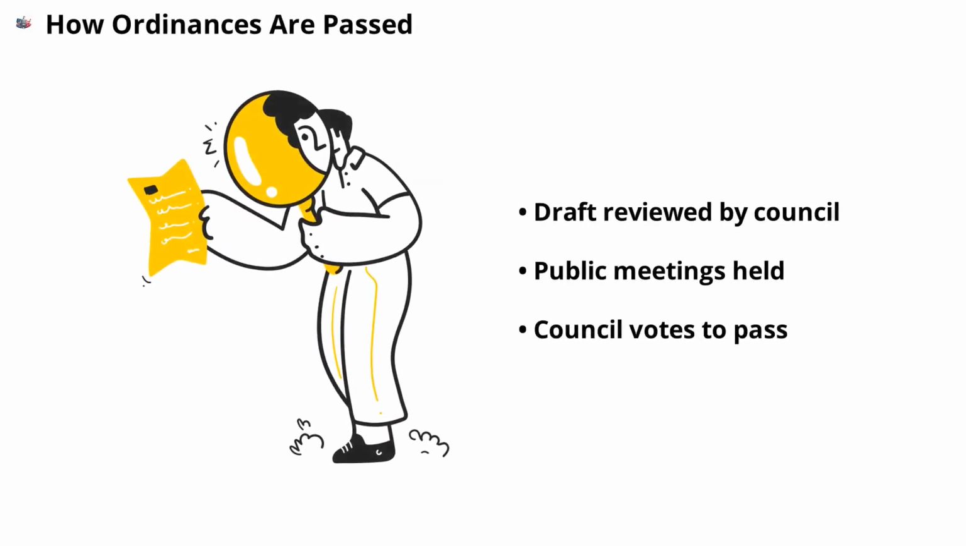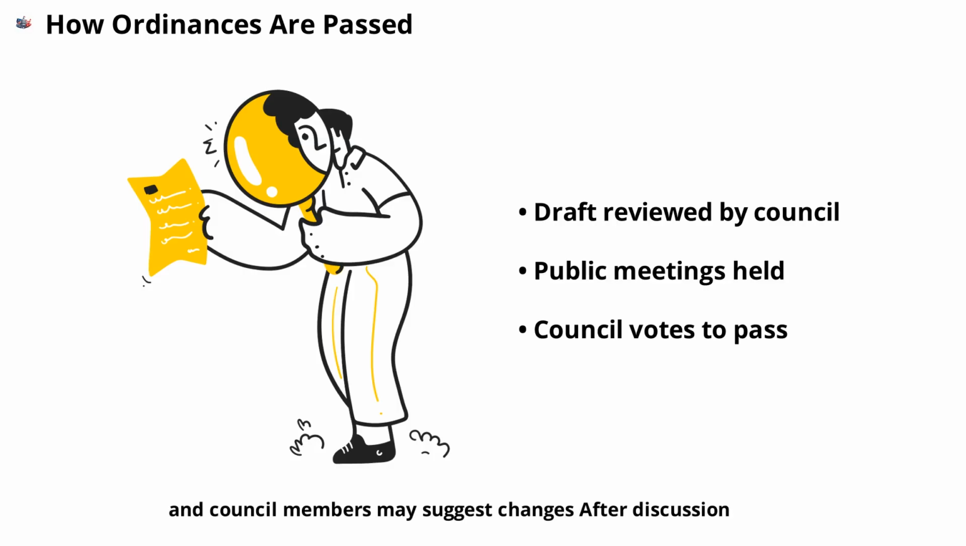The process of passing a city ordinance usually begins with a proposal or draft. This draft is reviewed by the city council and may be discussed in public meetings. Residents can share their opinions, and council members may suggest changes. After discussion, the council votes on the ordinance. If it passes, the ordinance becomes official law within the city. This process ensures transparency and allows for community involvement at every step.